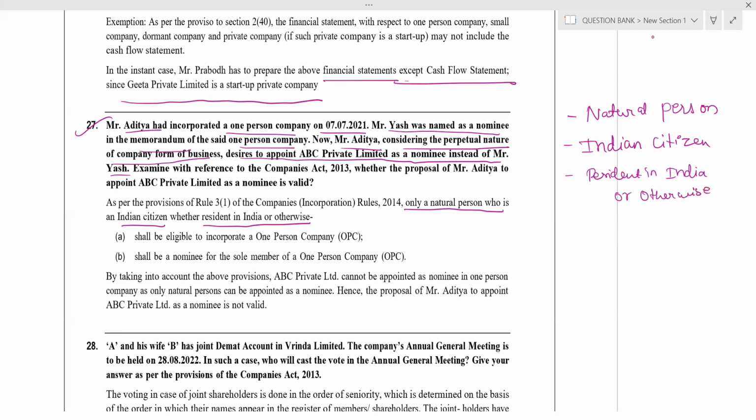Only these people, all the three conditions, okay? Only they can be eligible to incorporate OPC. That is, they can be a member, and they can be the nominee.